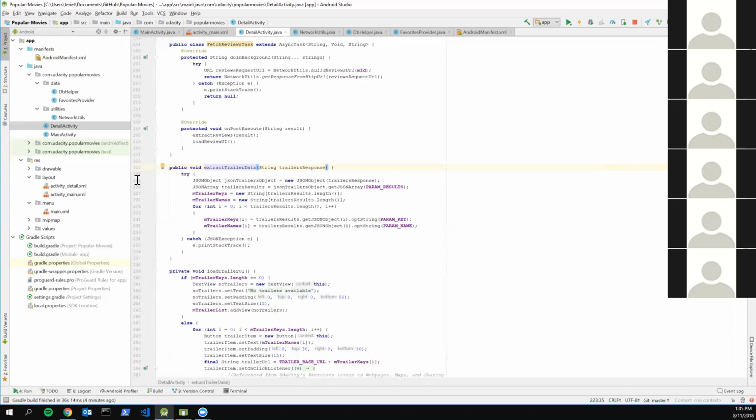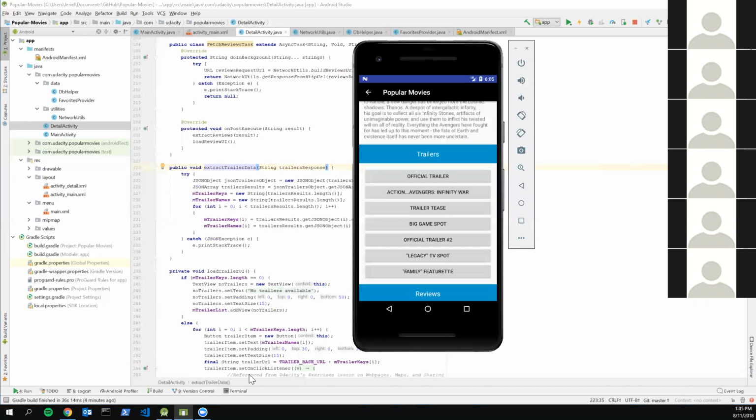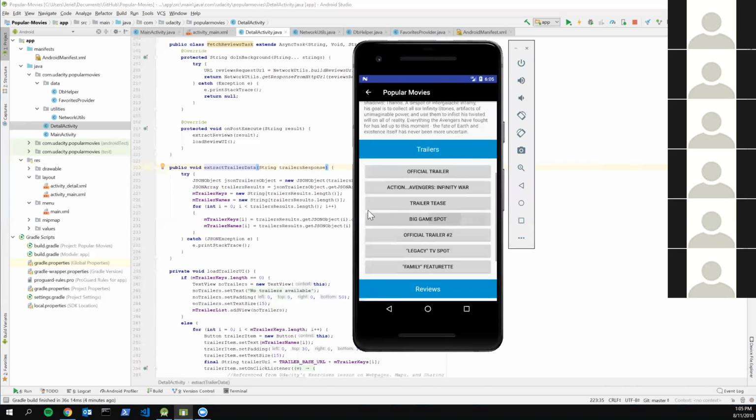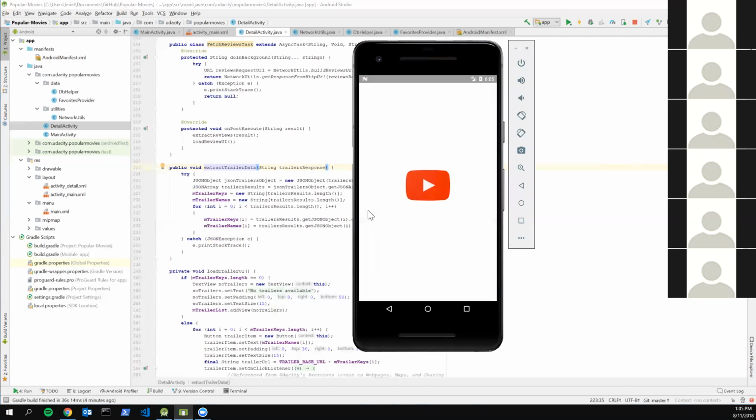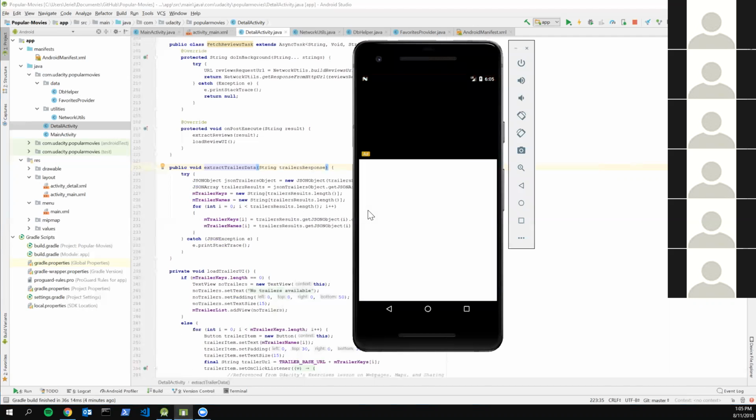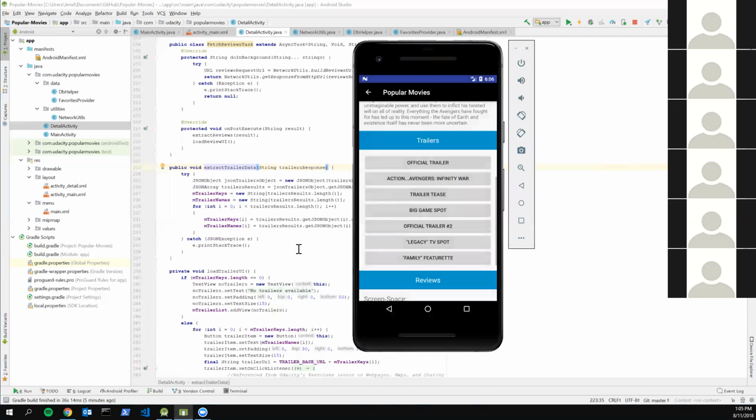But yeah, when you want to extract the trailer data, you really just need two pieces of data. You just need the trailer name and the trailer link. And from here, you can just pull the data from the JSON string. You can format this any way that you want, but I just had a list of buttons. If you just click on it, it pulls up a YouTube link, and then it opens the YouTube app. And the way that this is done is using an intent.